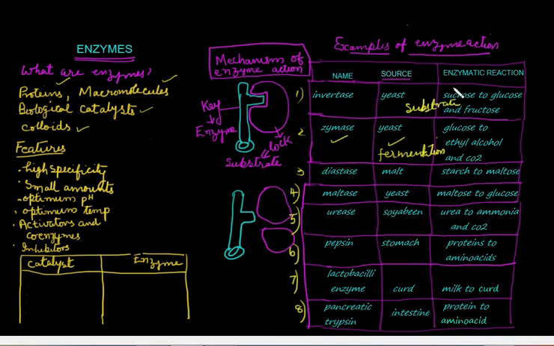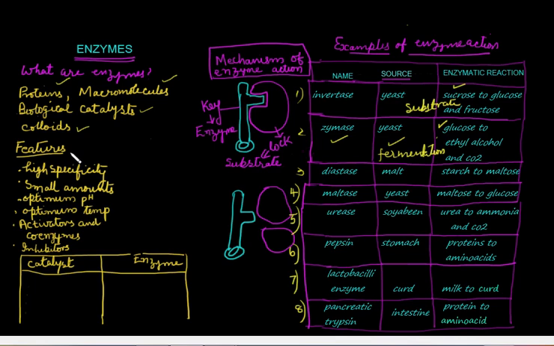In this case, sucrose is the substrate. In the second case, glucose is the substrate, and so on. Now, while discussing this, I have not given the chemical formula of the substrate or the products that are formed. That is only to make the portion a little bit easy. Okay. Now, let us see the features of enzymes.